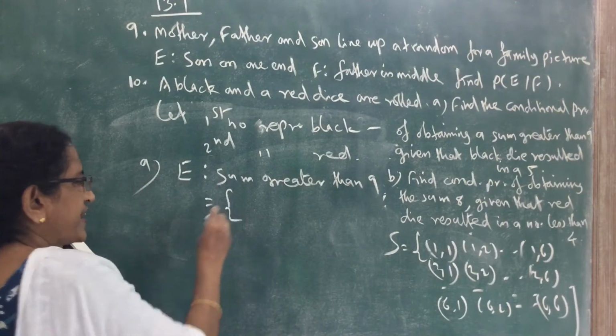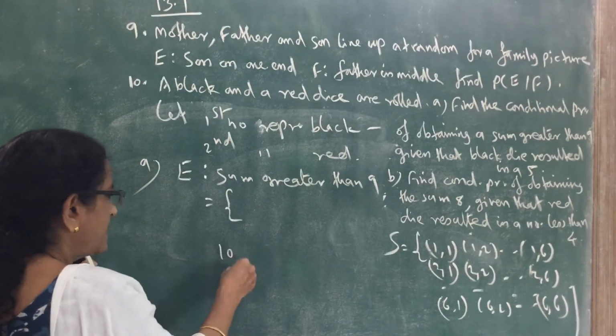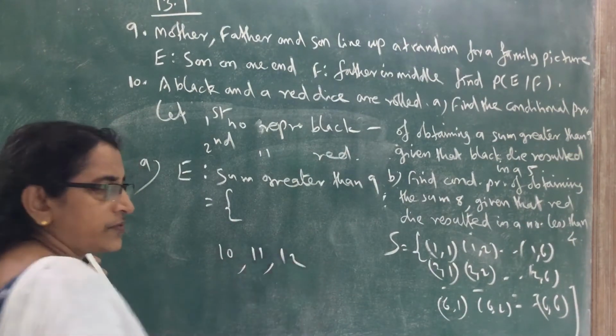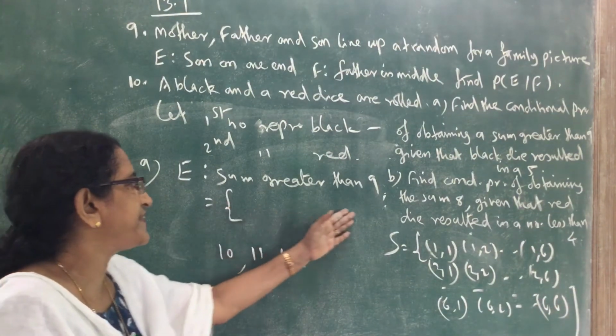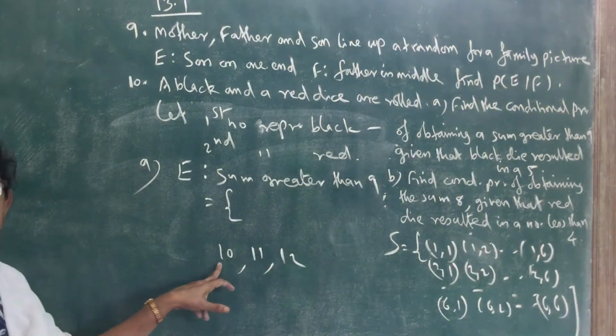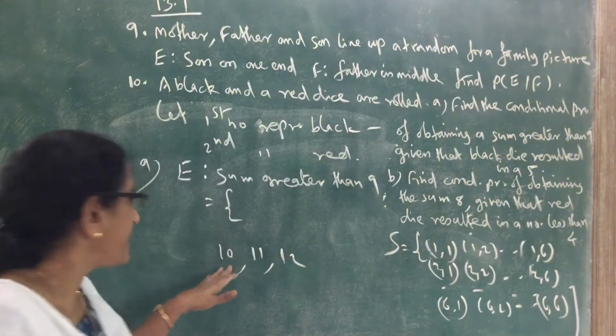That is equal to, we can write the elements in the set. Sum greater than 9 means the sum can be 10, 11, or 12. So write these elements: sum is 10, 11, 12. Such elements we have to write in this set. So sum is 10. Which are the elements in this sum? Sum is 10.